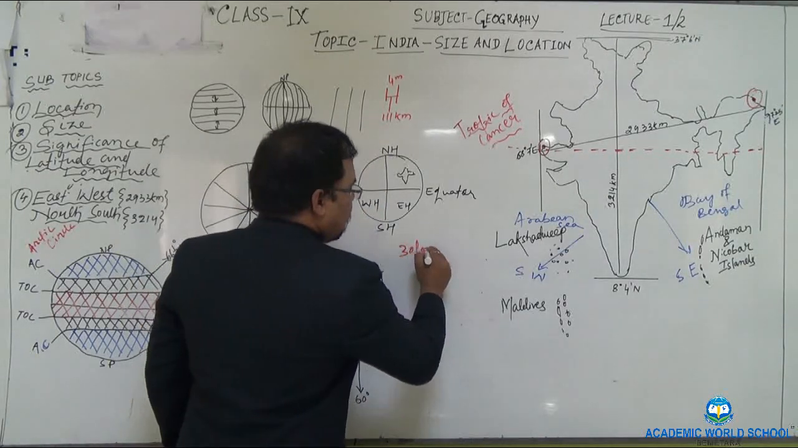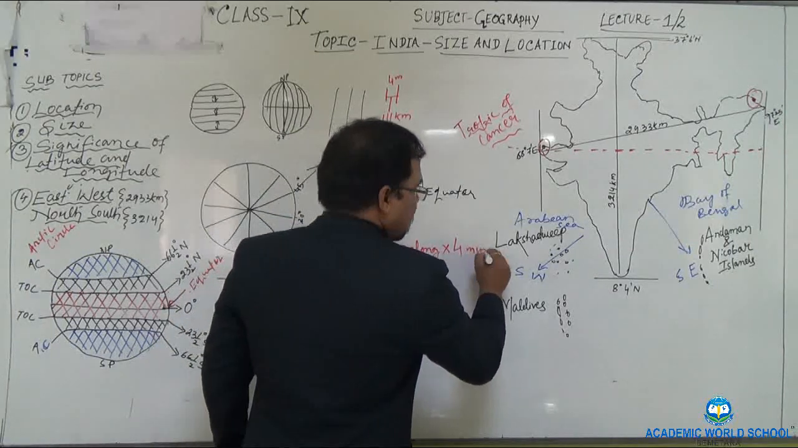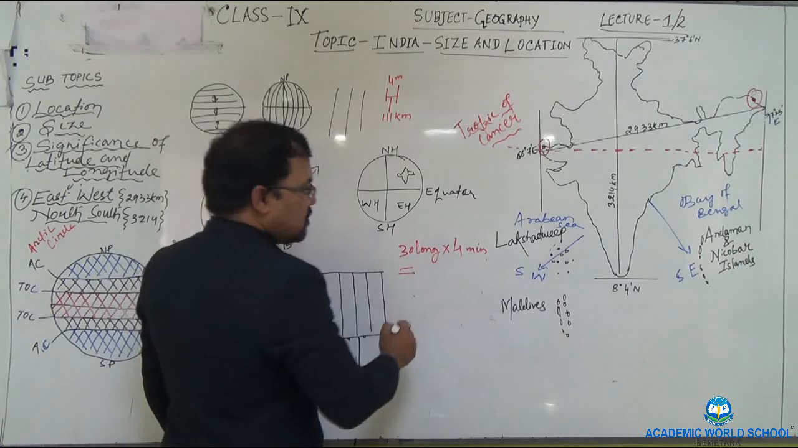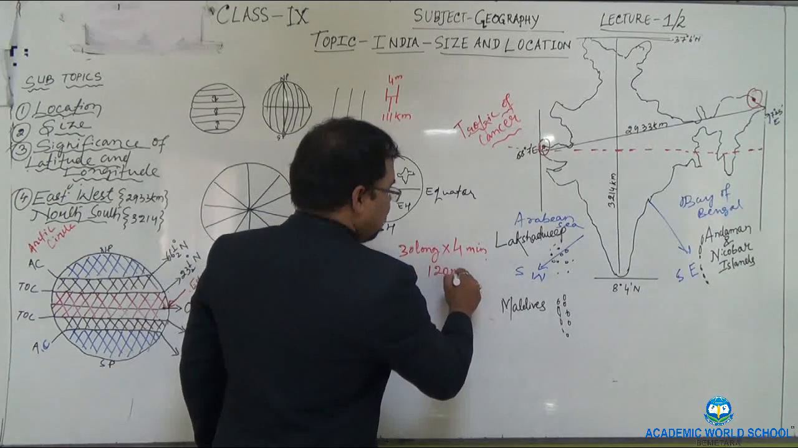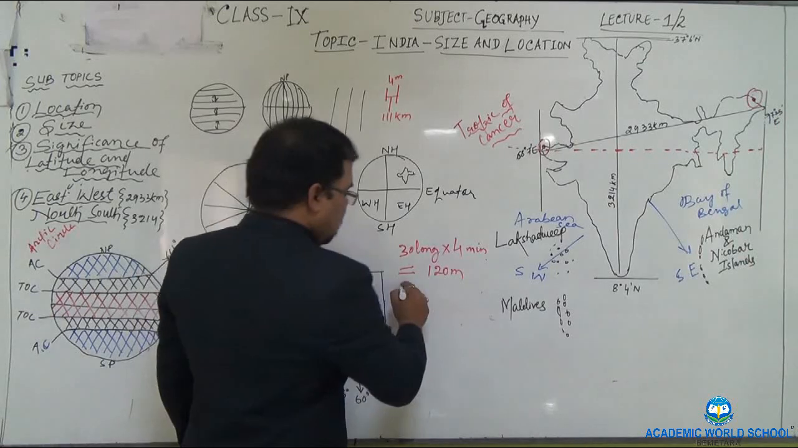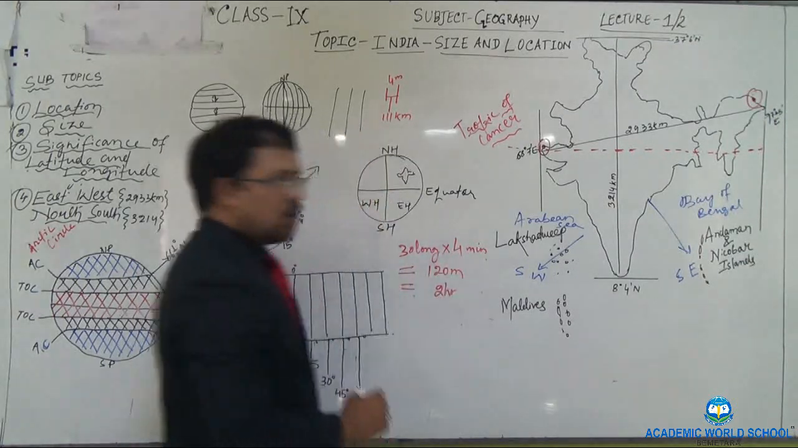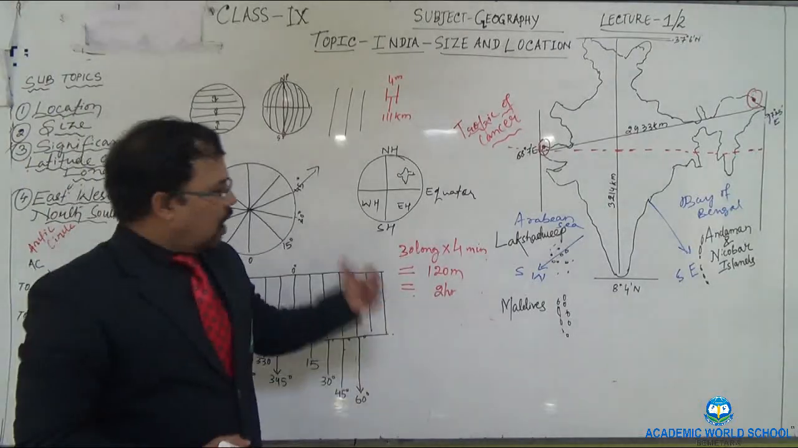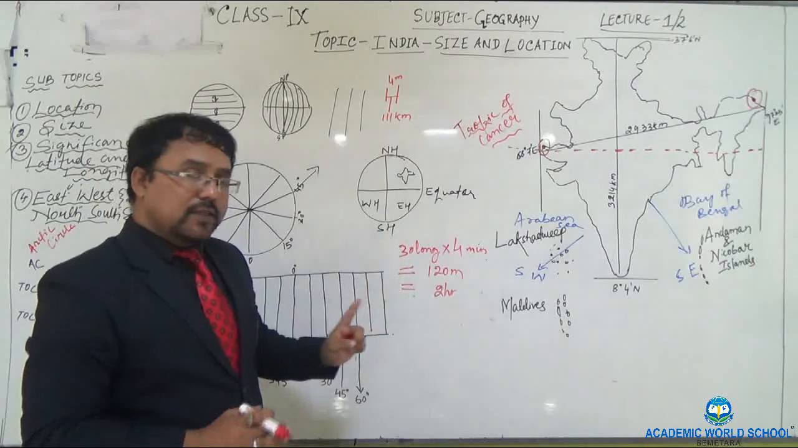30 longitudes multiplied by 4 minutes. How many minutes? 120 minutes. Then how many hours? 2 hours. So there is a difference of 2 hours between the eastern and western extent, as you came to understand.